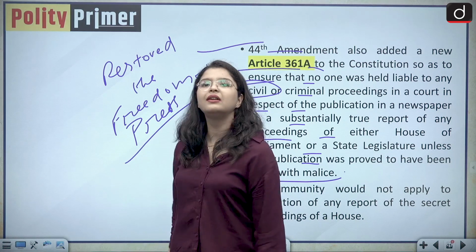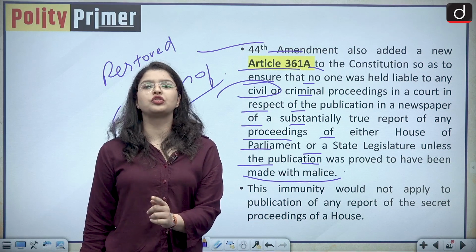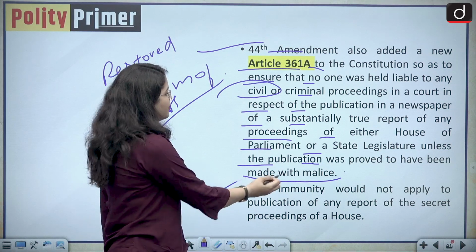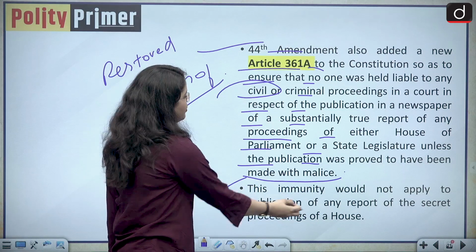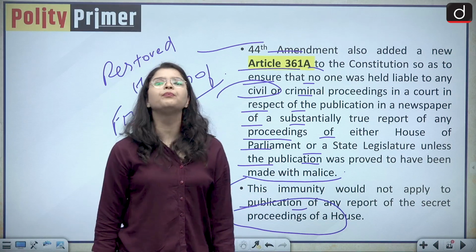which was curtailed to a very great extent by the 42nd Constitutional Amendment Act. This immunity, however, would not apply to the publication of any report of the secret proceedings of a house.